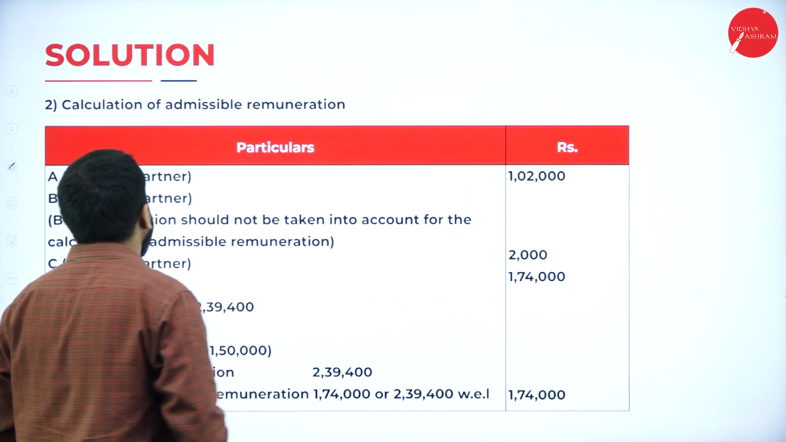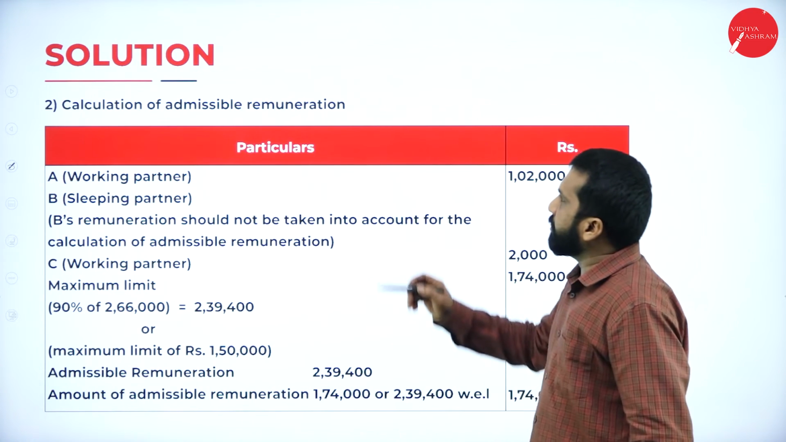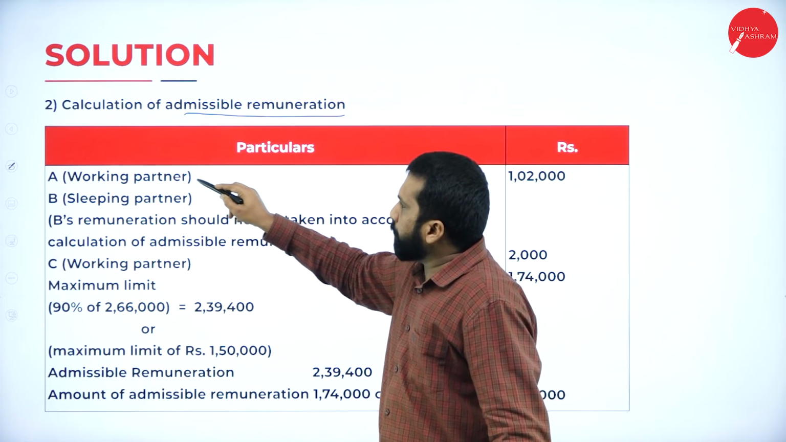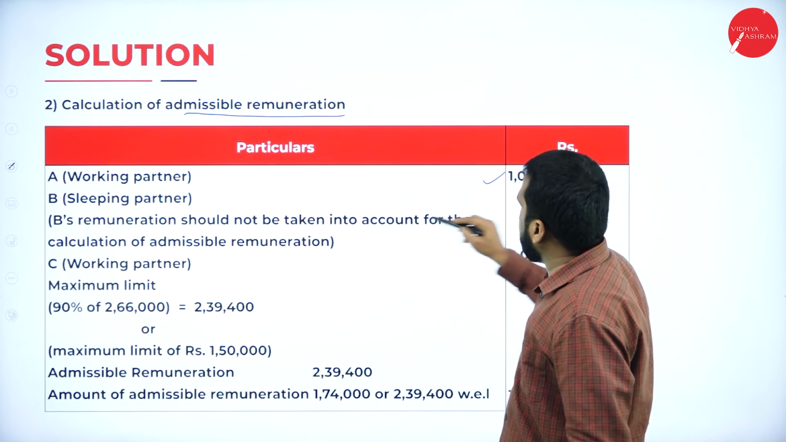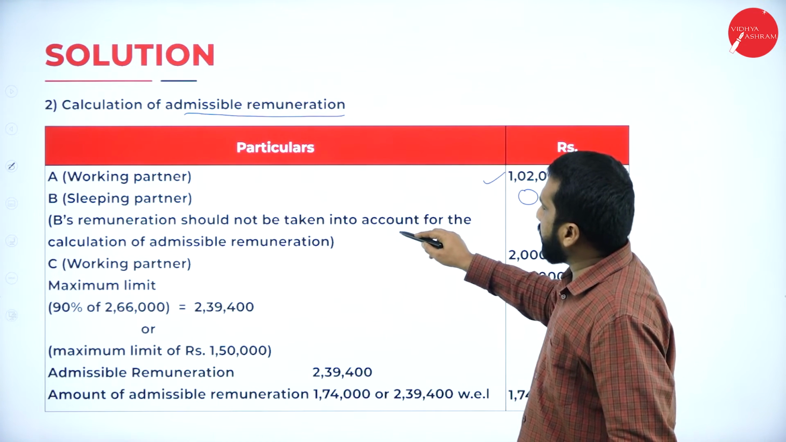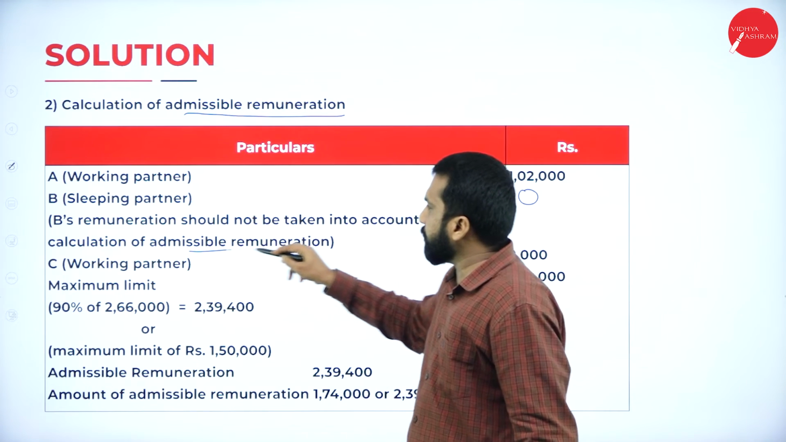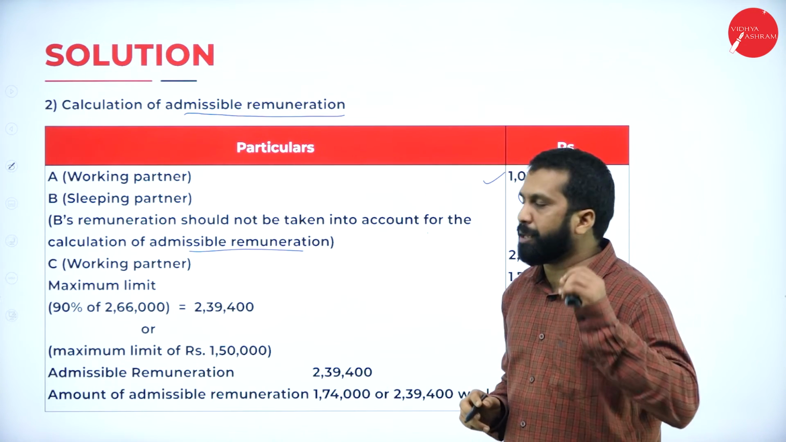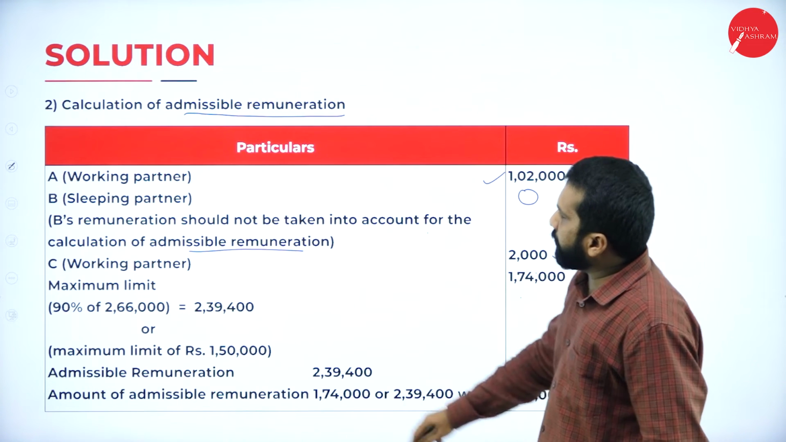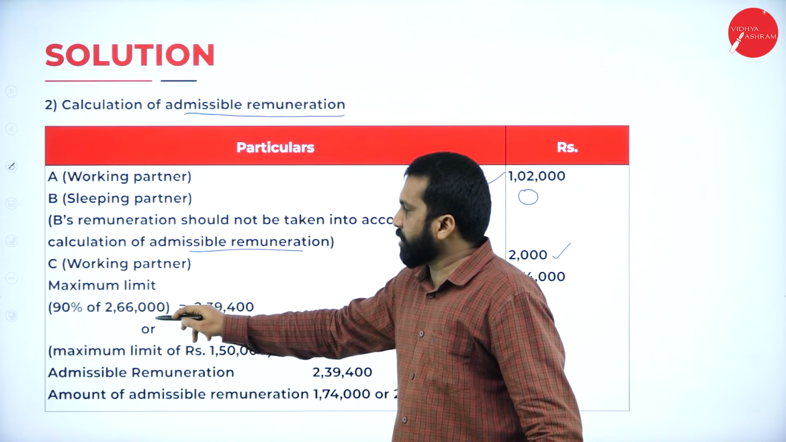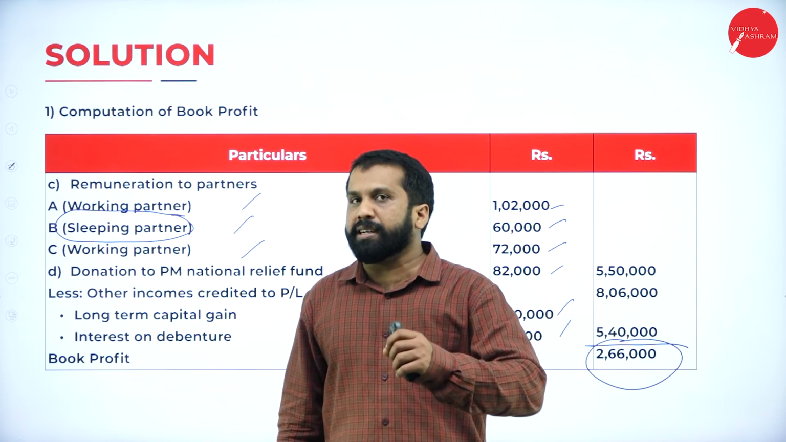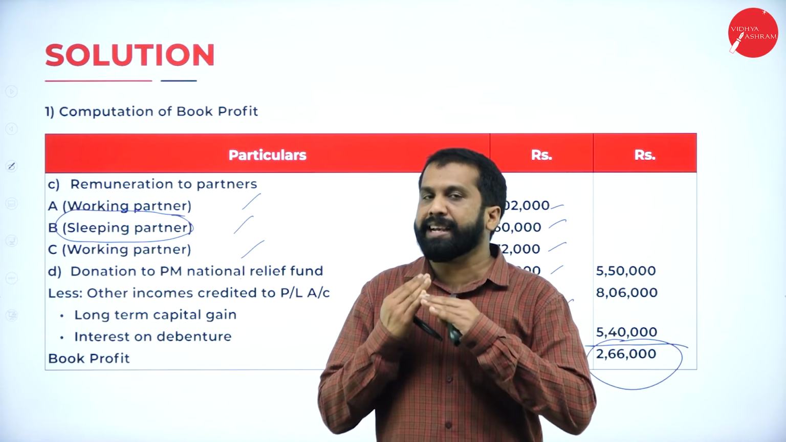Now, after this, you are supposed to minus remuneration. How to find out? Working partner, yes. Sleeping partner, 0. You are not supposed to take it. These remunerations should not be taken into account for the calculation of admissible remuneration. Why? Because he is a sleeping partner. C's remuneration is 2. Total 1 lakh. Maximum limit is what? 2,66,000, which is your book profit. On that, up to 3 lakh, how much? 90%.